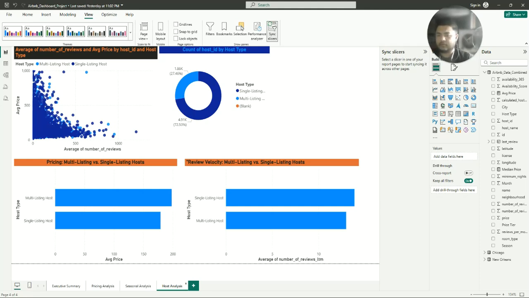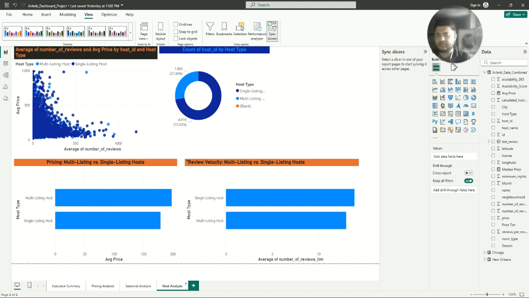Now to answer the core product question about correlation, when we compare these two host types, we see something very interesting that challenges common assumptions. The pricing chart shows that both groups have similar average prices, indicating that the professional hosts aren't necessarily charging a significant premium. Even more surprising is the review velocity chart, which shows that single listing hosts actually get slightly more reviews per month on average.